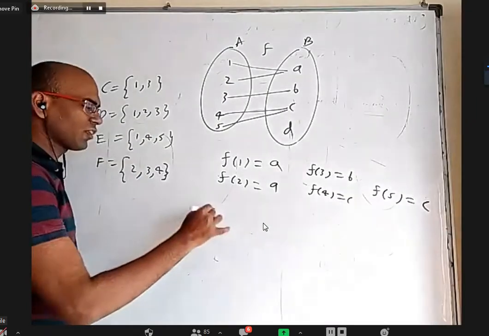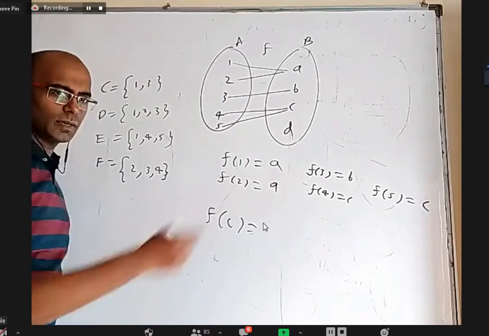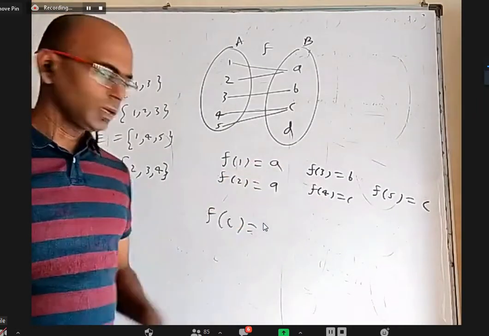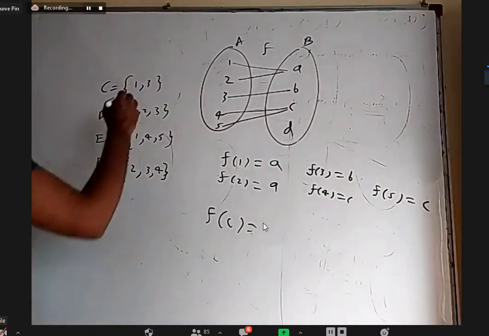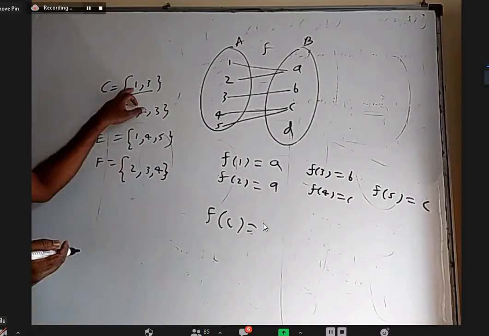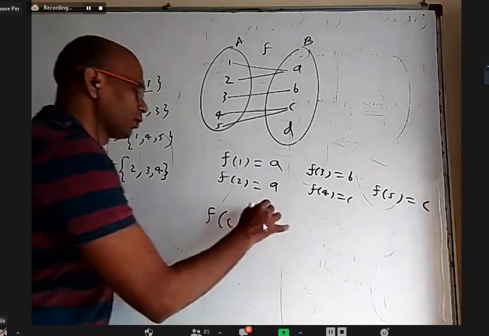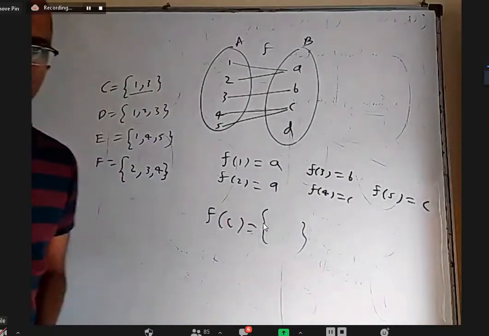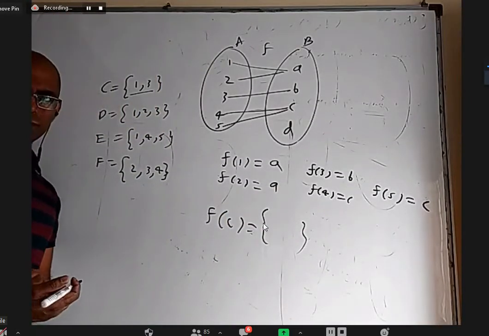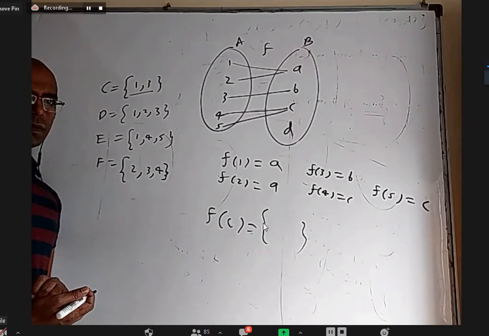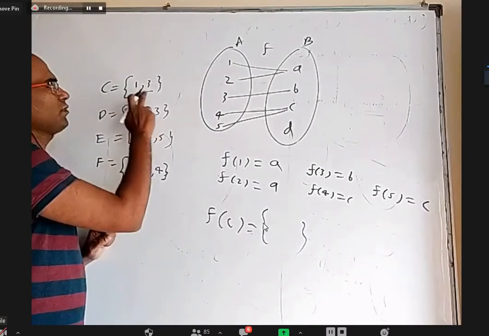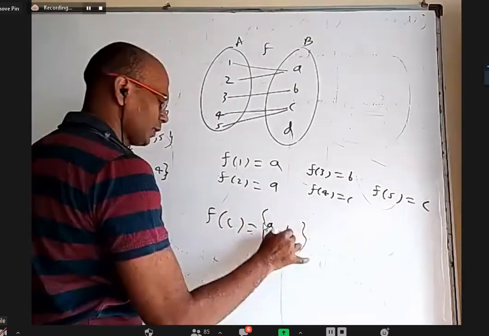Till now I was asking about f of a number. Now I'm asking about a set. What do you mean by f of a set? You take the elements of that set, find the image of this, find the image of this, put it in a set, that is called f of C. So what will f of C be? A comma B. For 1 the image is A, for 3 the image is B, so A comma B.